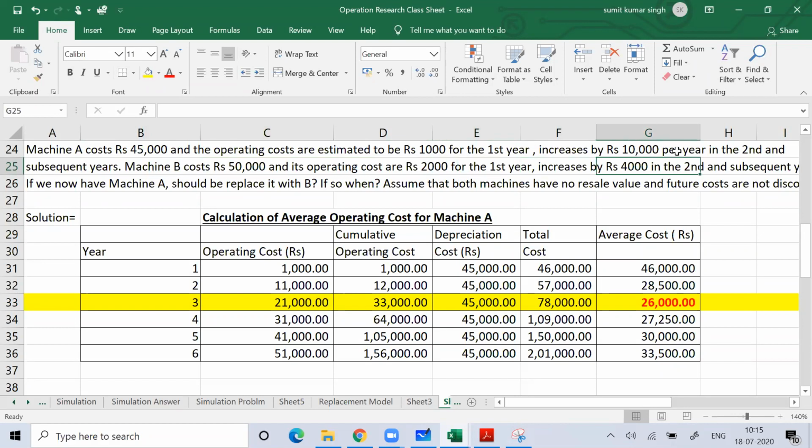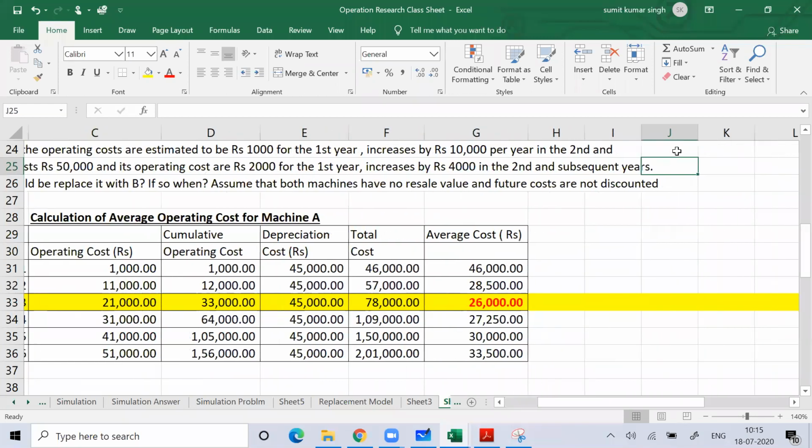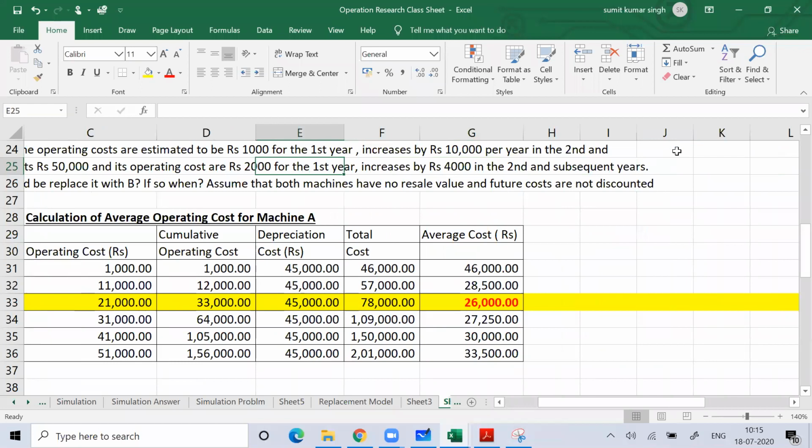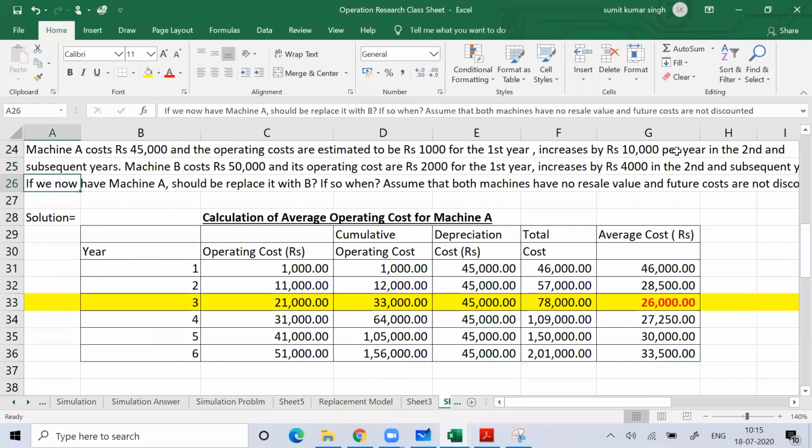The cost of machine B, now I'm comparing two machines. Now the cost of machine B is 50,000 rupees, and if you see the operating cost of this machine, it is increasing. First year the operating cost of the machine is 2,000 rupees, then every year it is increasing by 4,000 rupees. First year it is 2,000, and then every year it increases by 4,000 rupees. Okay, so I hope you understood this.